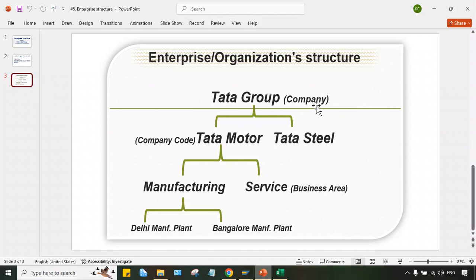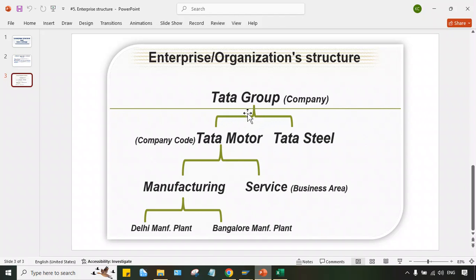We are going to set up the group company in SAP as a company, and subsidiaries are going to be set up as company codes. Yes, that's fine. SAP says to create the group company as a company, and under it, whatever subsidiaries are there, you set up as company codes. That's fine, we can create it. So first of all, we have to set up this group company as a company.